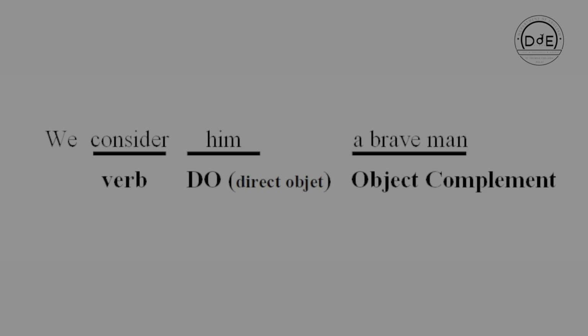So, it is the direct object, and a brave man is the object complement, because here a brave man is a word that is used to describe the object here. Here we is the subject. So, we can see that a brave man is not something that describes the subject, rather it describes the object. So, it is called the object complement.